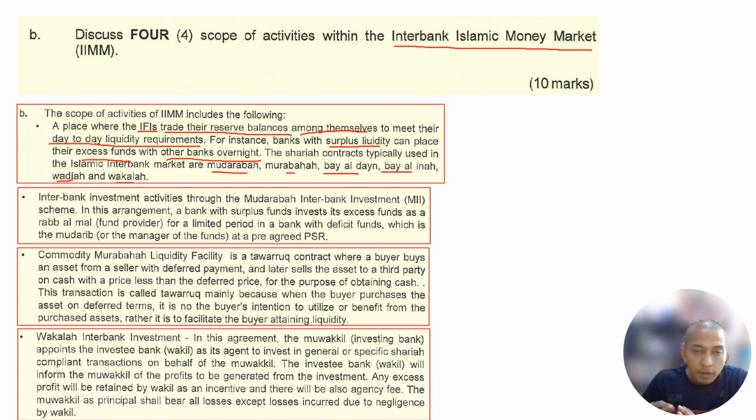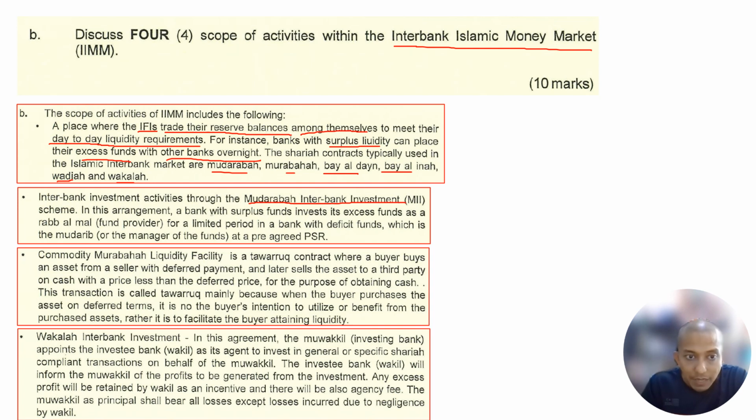Okay. Next, again, there is a 10 marks question. At least you need to have four big points for you to explain. So 2.5, 2.5, 2.5, 2.5, right? Or it's better for you to have five points for you to explain, right? Interbank investment activity through the Mudarabah Interbank Investment (MII) scheme.